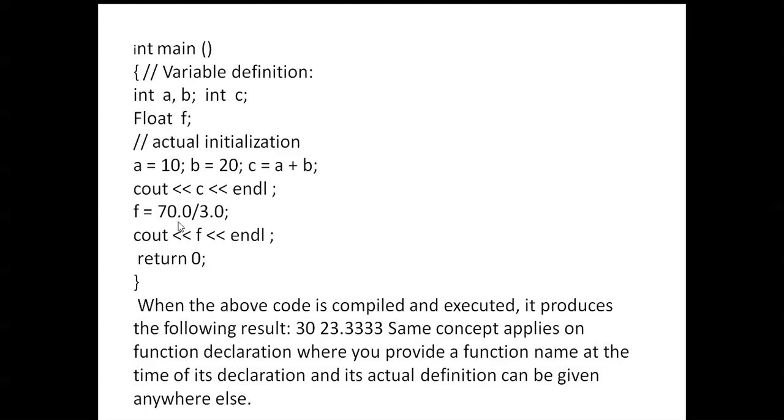The c value is 30. Next, f is a floating point value: f is equal to 70 divided by 3.0, which returns a floating point value. When the above code is compiled and executed, it produces the following results: 30 and 23.333. The same concept applies to function declaration, where you provide a function name at the time of its declaration, and its actual definition can be given anywhere else.